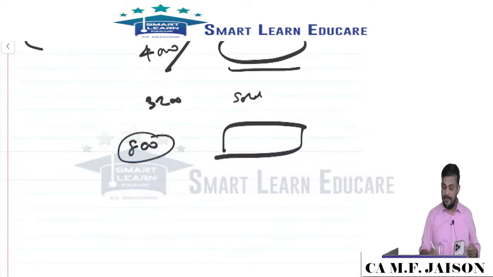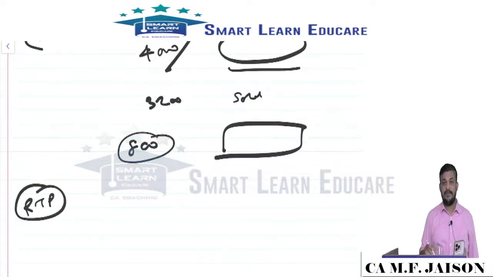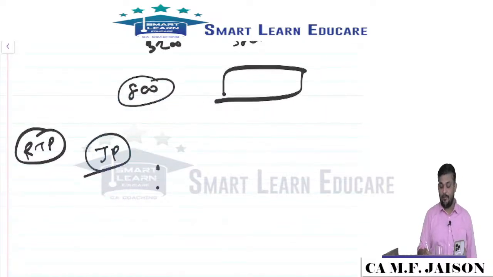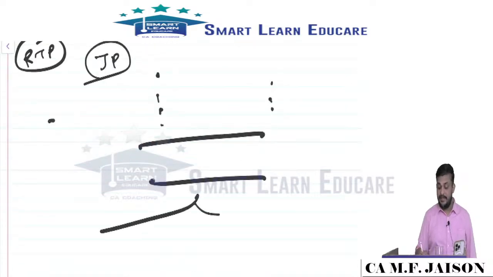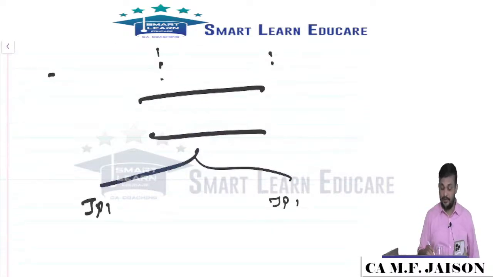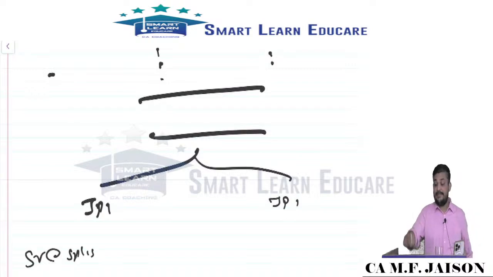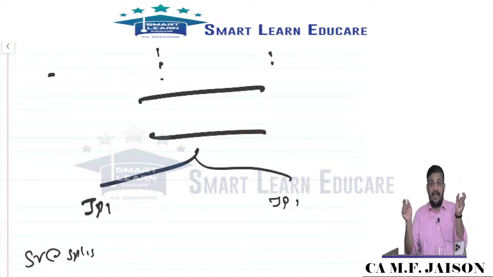RTP question has been given based on the joint product, my dear friends. Here you should take the total cost, which will be apportioned to the various joint products in the proportion of sales value at split off point. Not sales price per unit, but sales value.